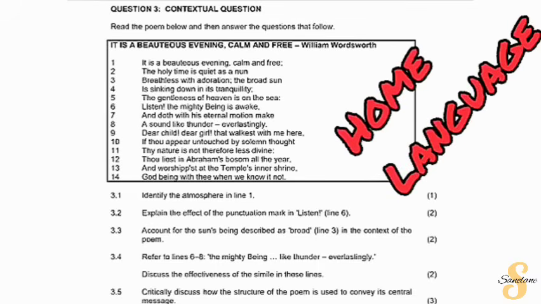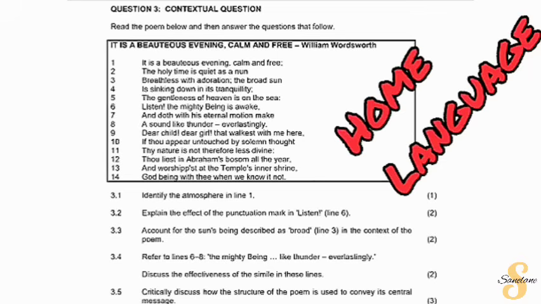The contextual poetry question in home language will also have a similar setup, in that you will be given a poem that you know, except for that one that is an unseen poem, and then under it you will be asked questions that follow. So for example, in 3.1 they ask you about things like the atmosphere of the poem, and then they will keep asking you to refer to different lines and take out the figures of speech and explain the effect of the punctuations that were used even in the poem. So those are the things that you will have to look at.